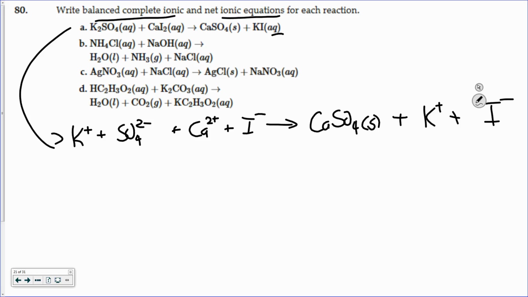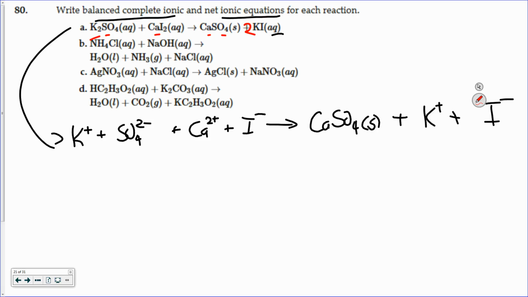I need to balance it to make it work. So if I balance this guy, I'll just balance it up here on these. All right, there's 2 iodides on the left, so make it 2 here. We've got 2 potassiums, 1 calcium, 1 calcium, 1 sulfate, 1 sulfate, so that 2 balances the equation. All right, so that's balanced.